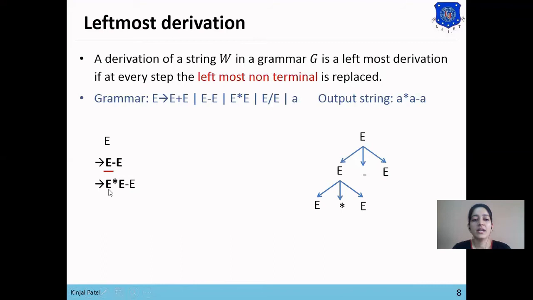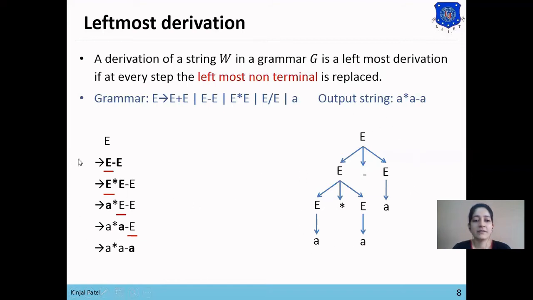Now we will replace each non-terminal by a single terminal symbol A. First we'll replace E by A, which is our leftmost non-terminal. Then A and star are terminal symbols, and now the leftmost non-terminal is E. So we'll replace this E by terminal A. Now A star A minus are all terminal symbols, so the leftmost non-terminal is E. So we'll replace this E by A. And you can see that parallelly our parse tree has also been generated.